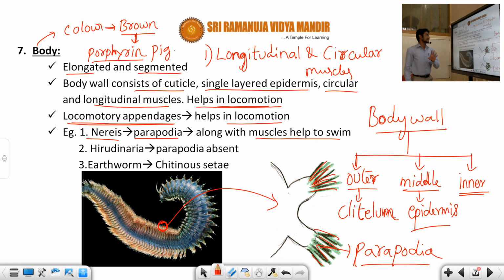Students, this first example is very important for the NEET exam. The parapodia is present in which organism? The options given are earthworm, Nereis, Hirudinaria. The correct answer is Nereis. The parapodia is present only in Nereis. In Hirudinaria, the parapodia is absent. Coming to the earthworm, chitinous setae are present, and these are responsible for locomotion. Where they are located, you can see in the diagrammatic representation.